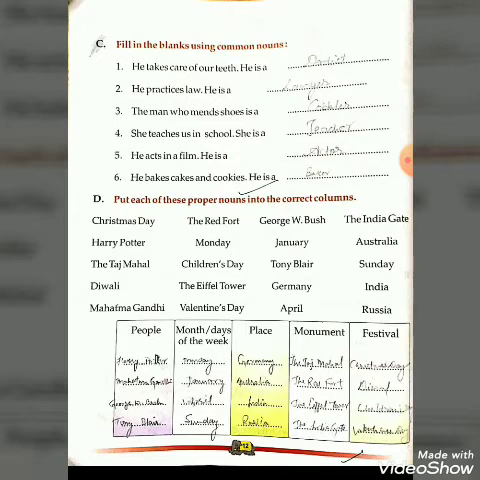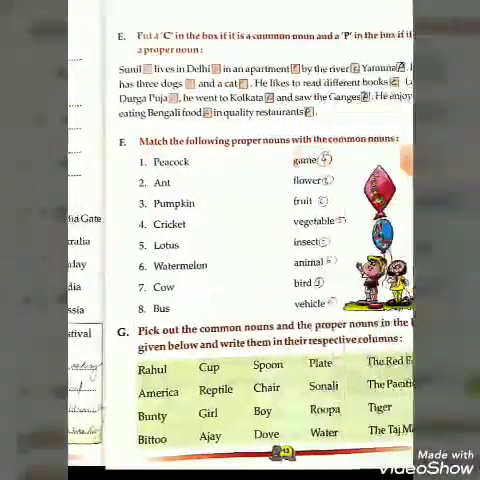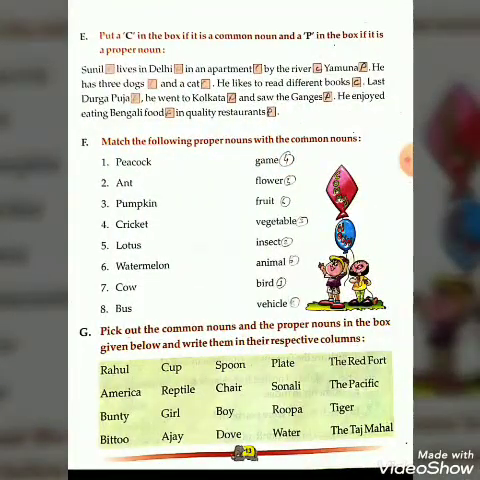Now this is your revision of chapter 2. Now it's time for homework. Come to page number 13. You can see page number 13. What you have to do, my dear students, in question E: put C in the box for a common noun, and put P in the box for a proper noun.